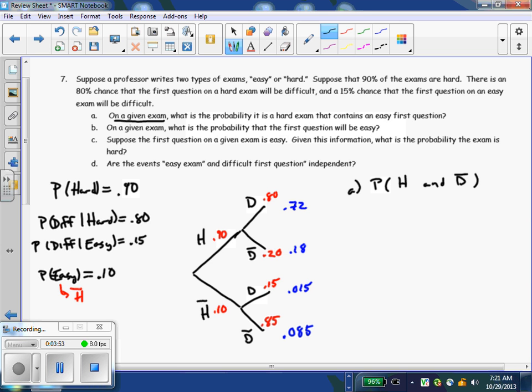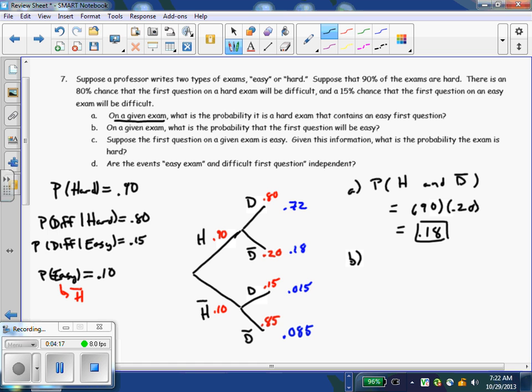They're saying, on any of the exams, what's the probability it's hard and it contains an easy first question. So this is a basic multiplication type rule. Hard and easy first question, that would be 0.9 times 0.20, and I've actually already done all the legwork on this. 18% of the tests are a hard test with an easy first question.